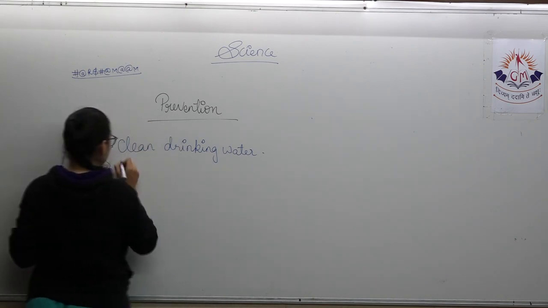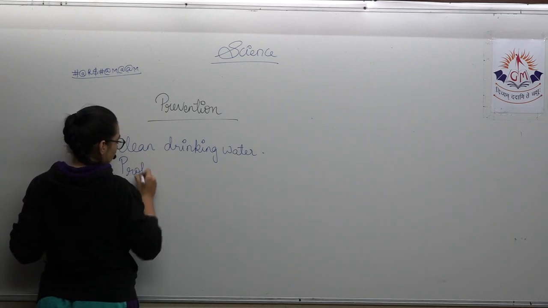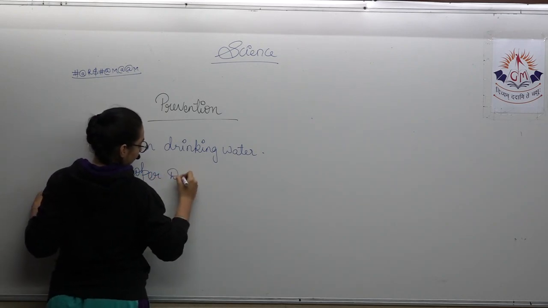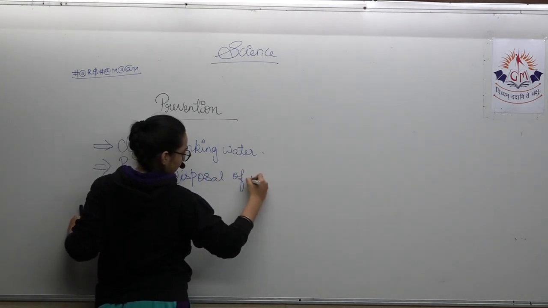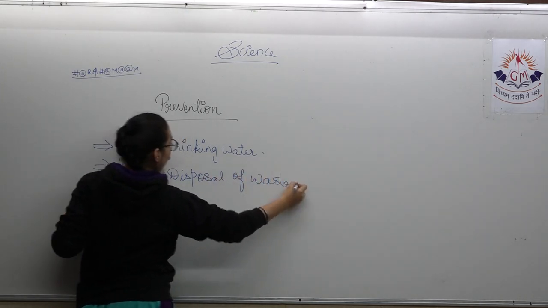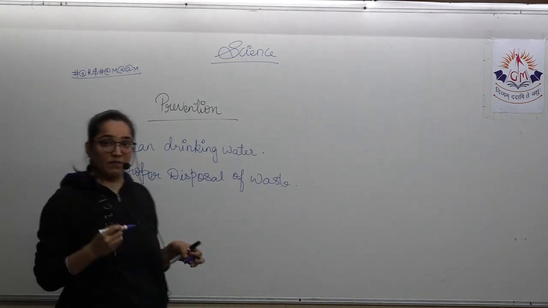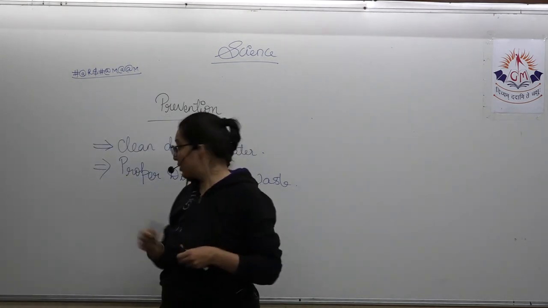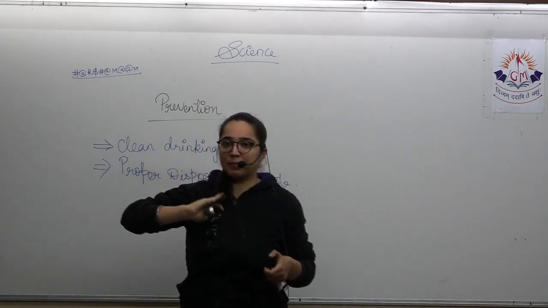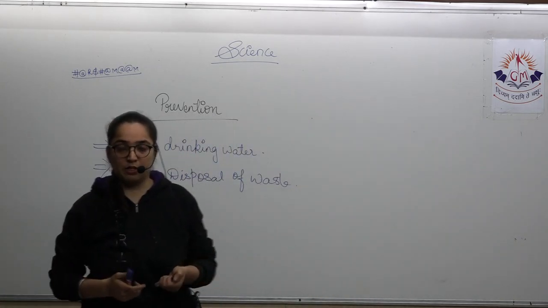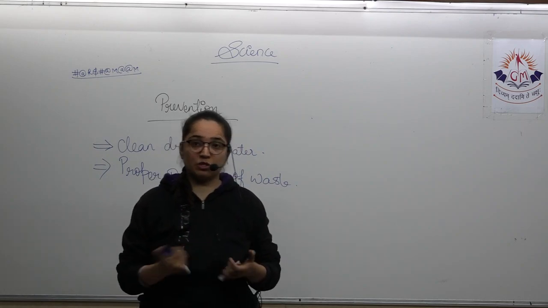Now what is coming under this? That is proper disposal of waste. If we are properly disposing the waste, then what will happen? And if we are not disposing, then what will happen?